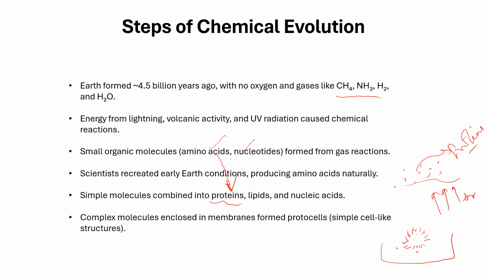So once we got the precursors like amino acids and nucleotides, then obviously, and this is not something that happened within a few days or a few seconds, this actually took billions of years. Slowly, chemical evolution happened from simple molecules, complex molecules kept on building, and finally we got simple life forms.